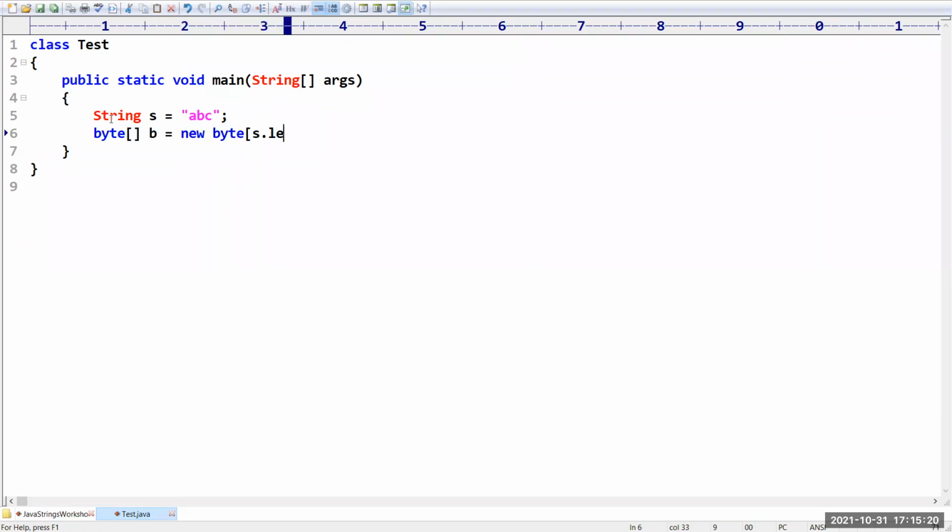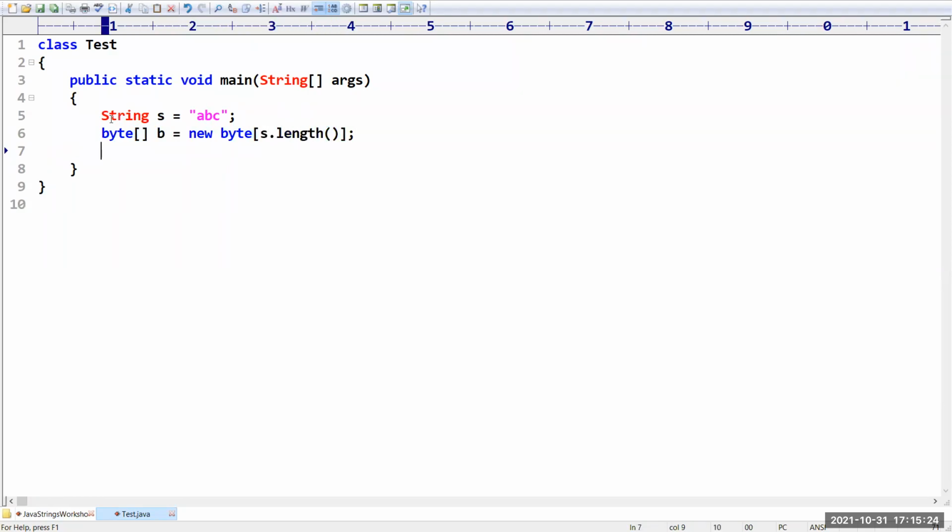How many characters are there in the string? With those many characters, I am creating a byte array. In the string, there are 3 characters. With the size of 3, I am going to create a byte array.